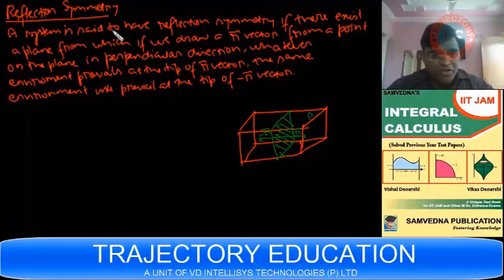Now we will take some examples where we will be finding the center of mass. Symmetry considerations will always help you in predicting some of the coordinates of the center of mass. Out of three coordinates, you will get two or three, or if it is inversion symmetry, you don't have to do any mathematics. The center of mass will lie on the inversion center itself. If the body has rotational symmetry, then you just have to find one coordinate, ZCM. And if it is reflection symmetry, then you will be able to find one coordinate and just find the two other coordinates using mathematics. So this is how we do the questions.